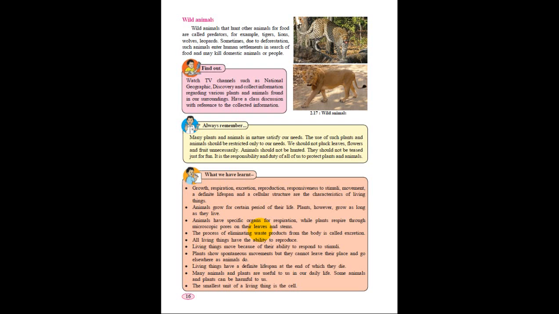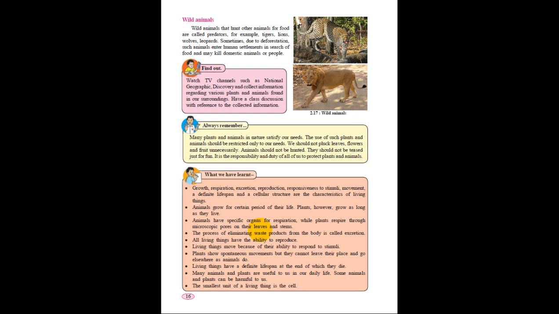So the first point is growth, respiration, excretion, reproduction, responsiveness to stimuli, movement, a definite lifespan, and a cellular structure are the characteristics of living things. Animals grow for a certain period of their life, that is called lifespan. Plants, however, grow as long as they live. Some plants can grow as long as they live, but all living beings have a certain lifespan.